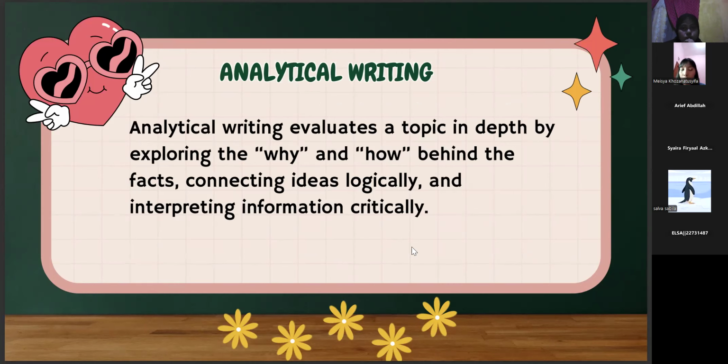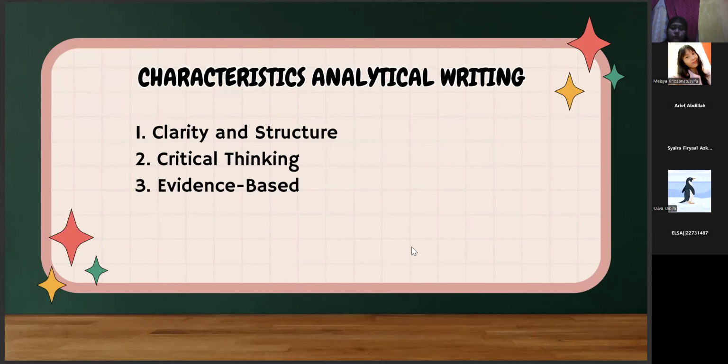Analytical writing evaluates a topic in depth by exploring the why and how behind the facts, connecting ideas logically, and interpreting information critically. Next. Characteristics of analytical writing: 1. Clarity and structure. 2. Critical thinking. 3. Evidence-based.